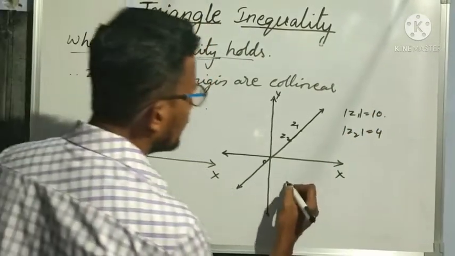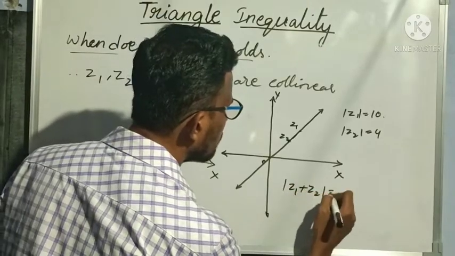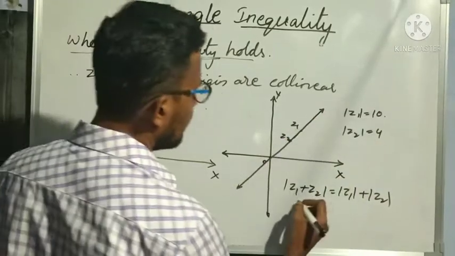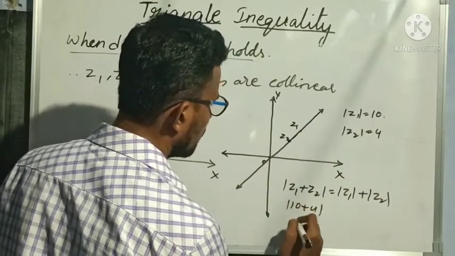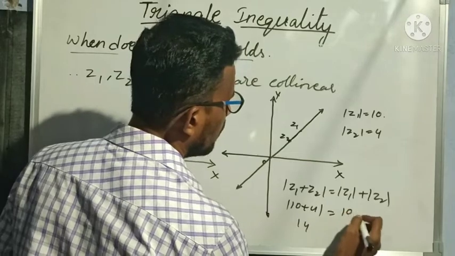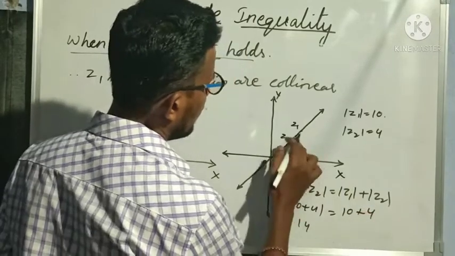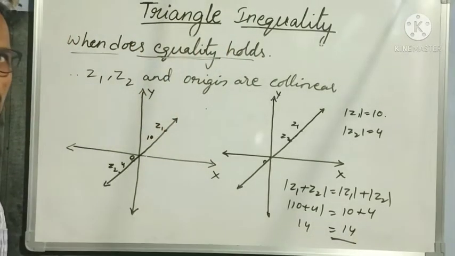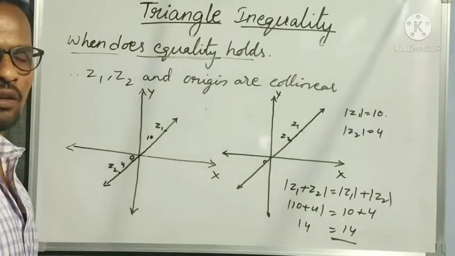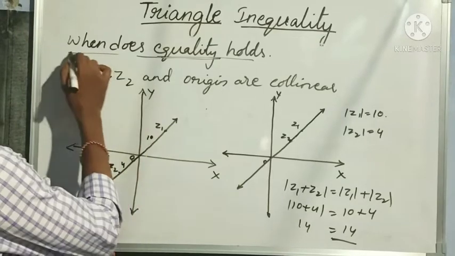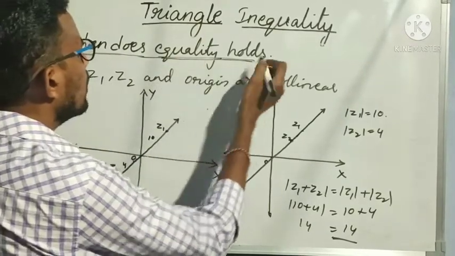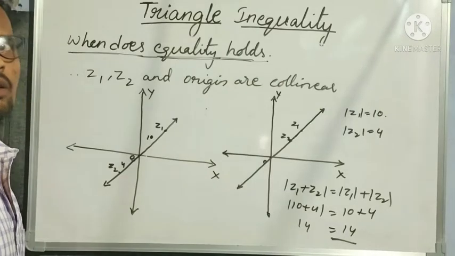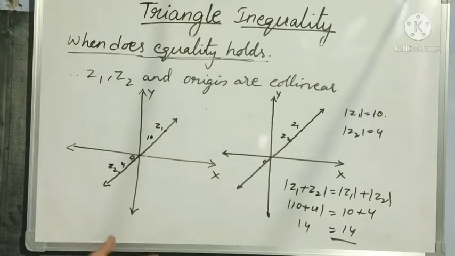In that condition, modulus of Z1 plus Z2 is equal to modulus of Z1 plus modulus of Z2. So modulus of Z1 plus Z2 is 10 plus 4, which is 14, and modulus of Z1 is 10 and modulus of Z2 is 4, so 14 is equal to 14. So this condition is also possible. Understood? That's why we say equality also holds in this inequality.